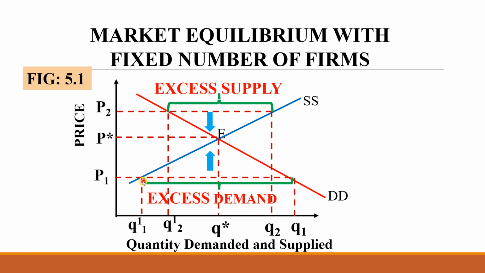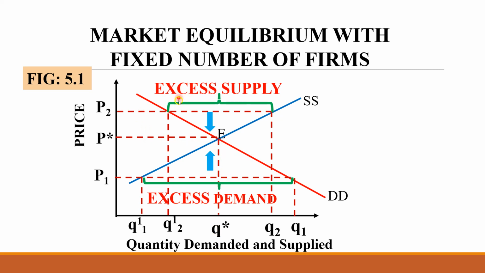And supply always has a positive relationship, therefore Q1 dash will again increase back to Q star. Thereby they reach equilibrium again. Equilibrium price is maintained at P star. At P star and Q star, both quantity demanded and quantity supplied are equal.